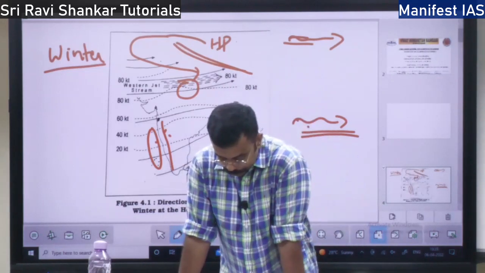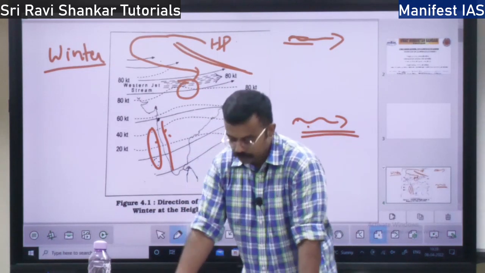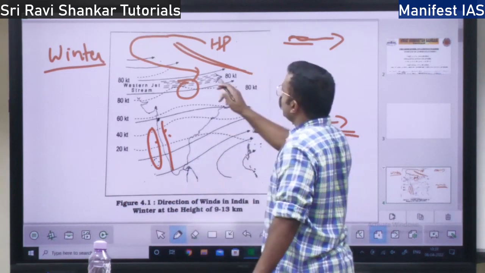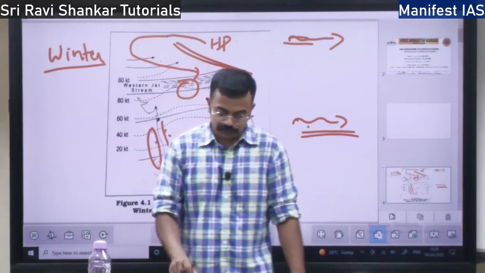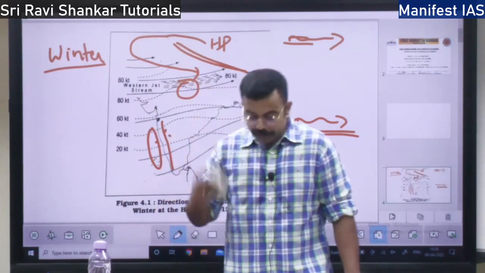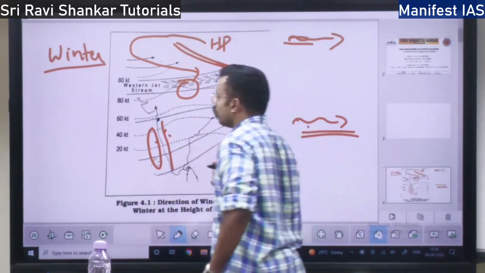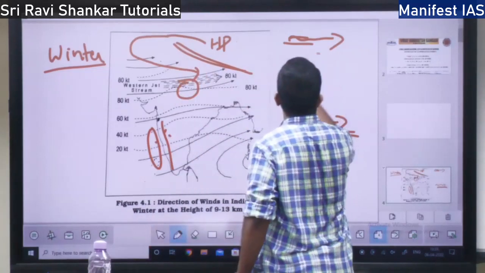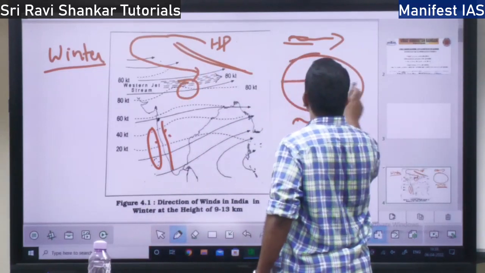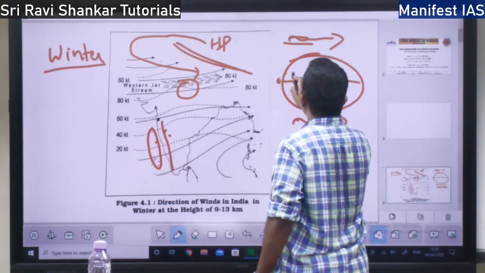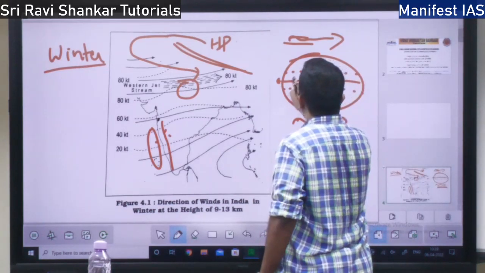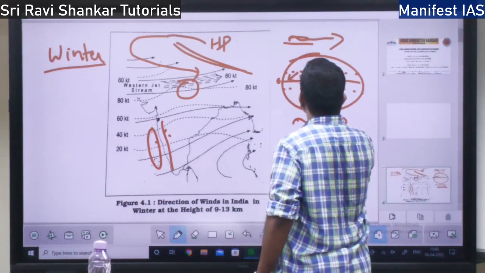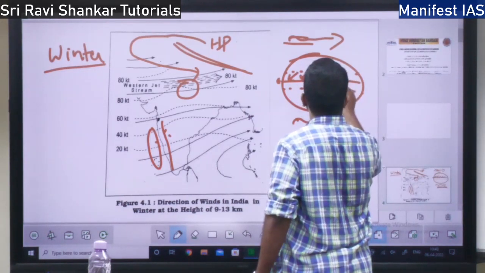So what happens? This cold air mass clashes with the trade winds. So what are trade winds? Trade winds are the easterlies, the northeast trade winds. Take up the earth. This is the equator. You have the Tropic of Cancer, Tropic of Capricorn. The winds that blow in this direction are trade winds.